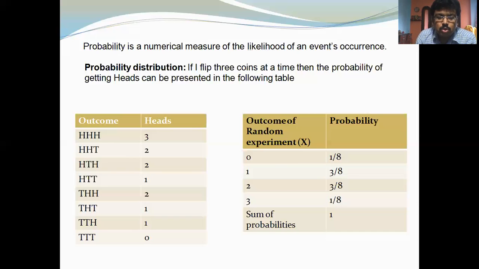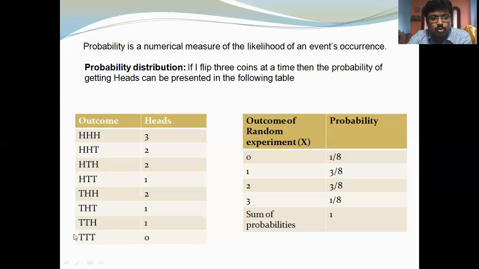When you flip three coins at a time, there are eight outcomes. You can find them here: HHH, then head head tail, head tail head, head tail tail, tail head head, tail head tail, tail tail head, tail tail tail.